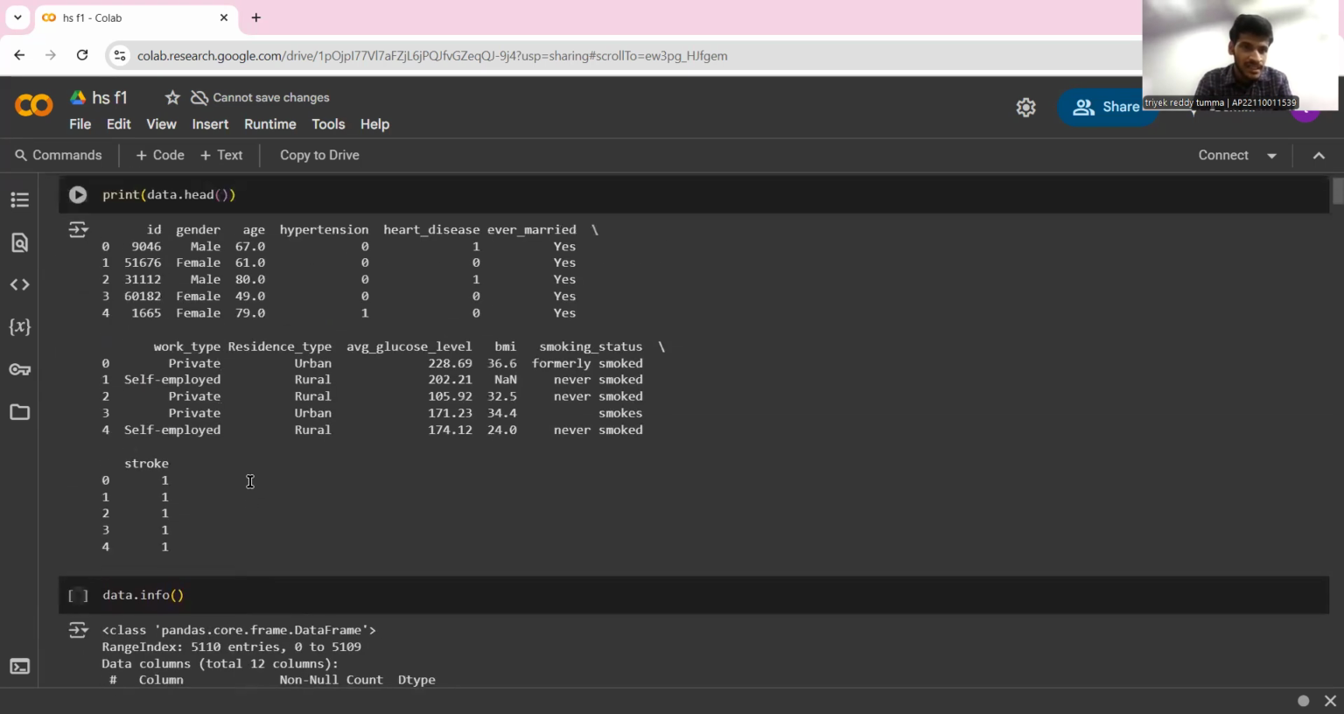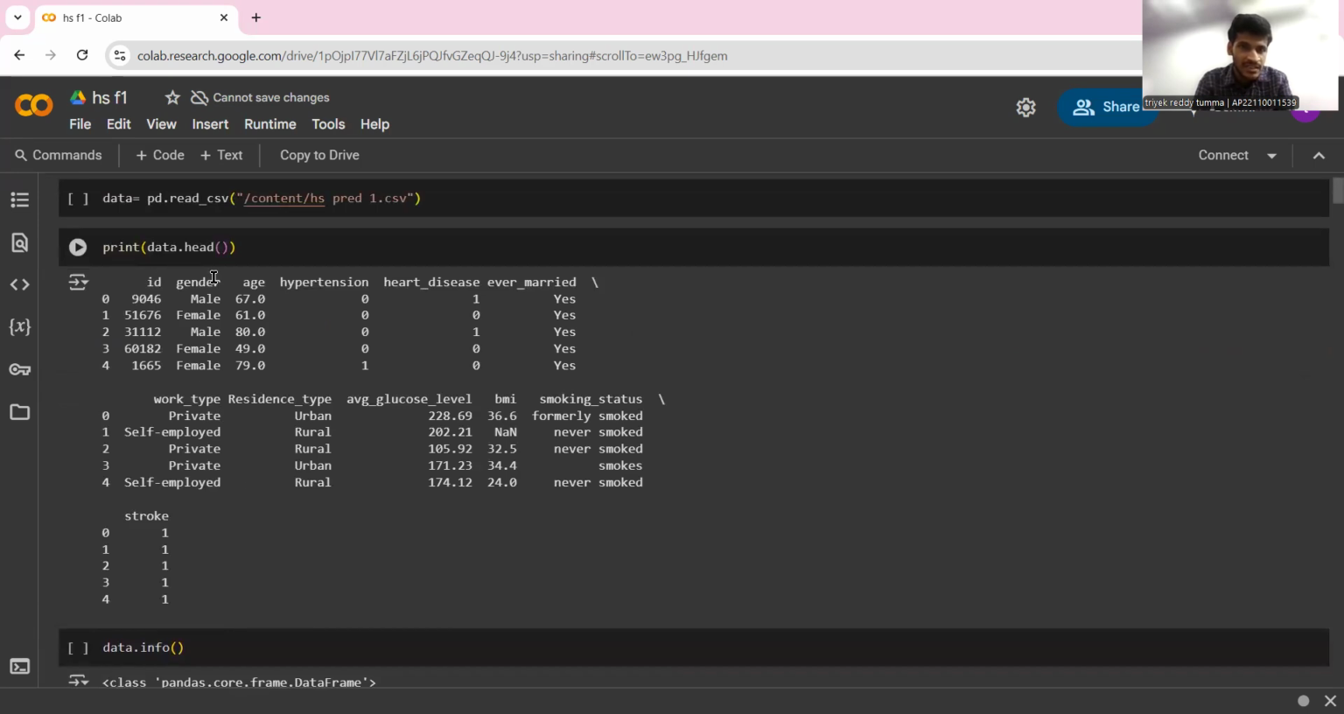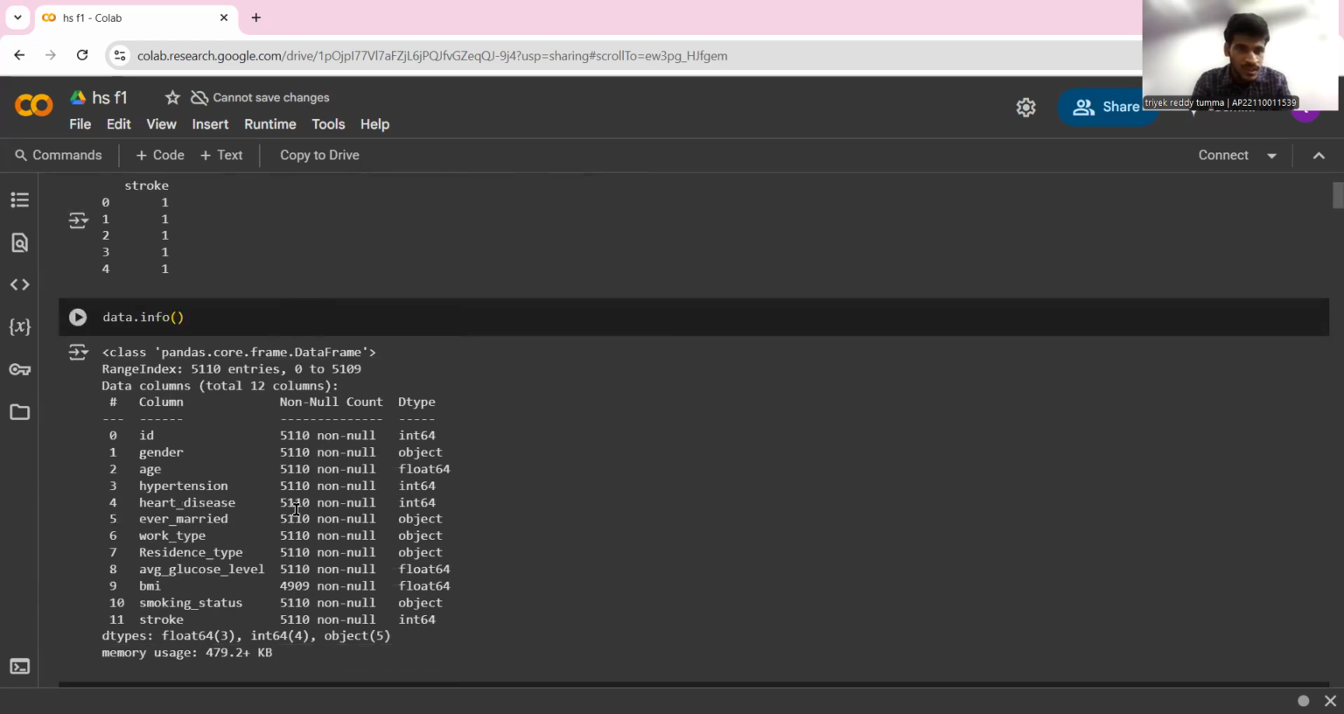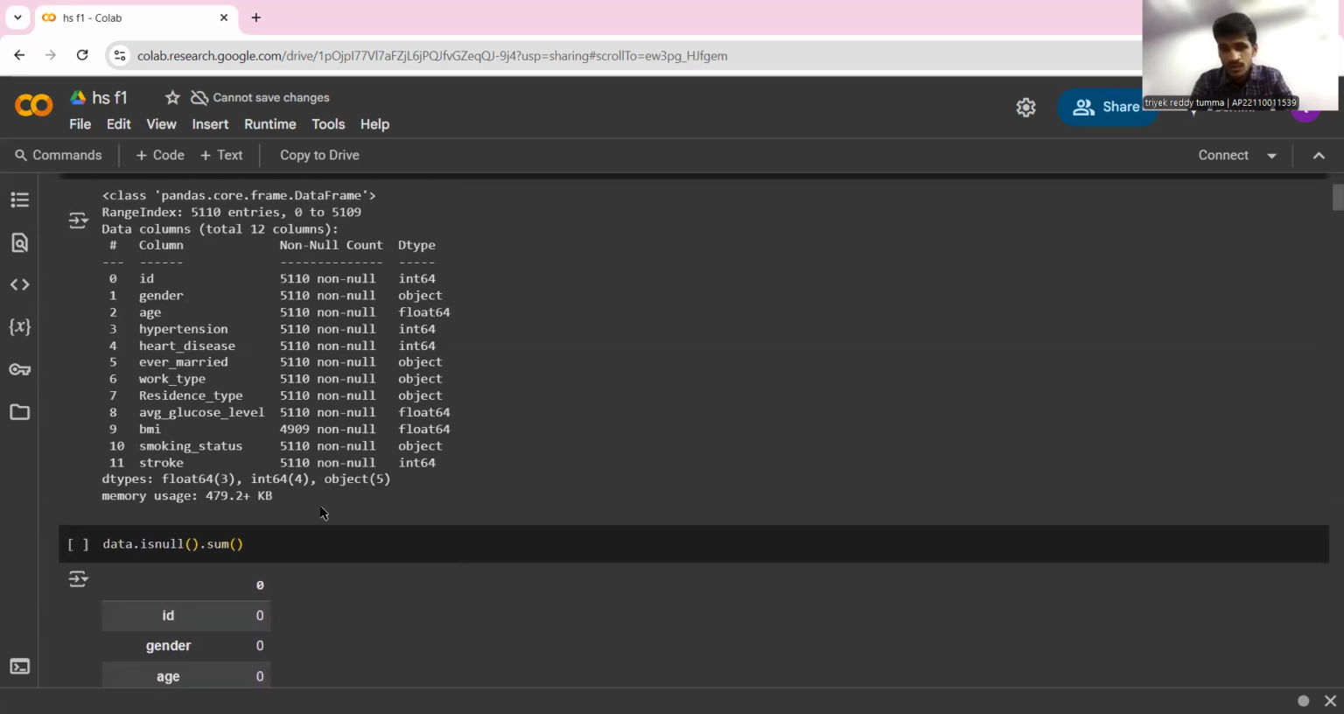Now, you can see the features over here like ID, gender, age, hypertension, heart disease, whether he's married or not, the work type of that person, the residence, the average glucose level, the body mass index, smoking status, and the outcome, which is whether that person has a stroke or not. To start off, you can see the description of the data set, including the data types: ID is an integer, gender is an object, age is a float number, hypertension is an integer.